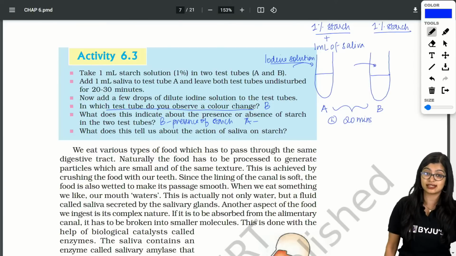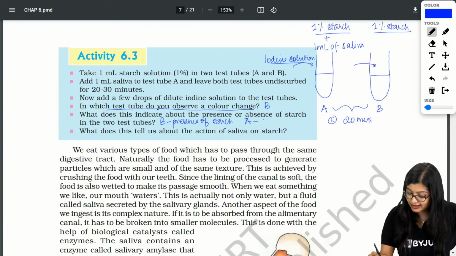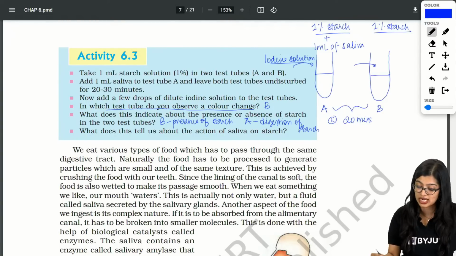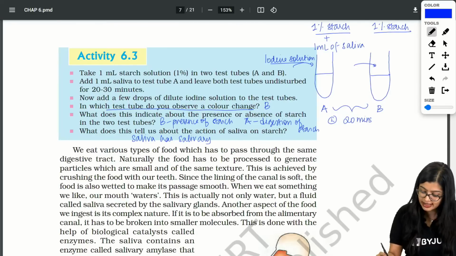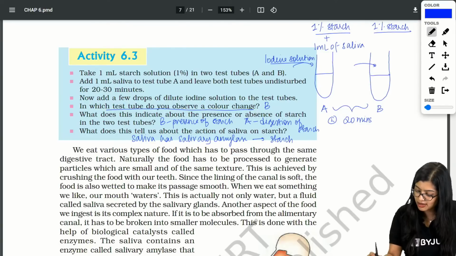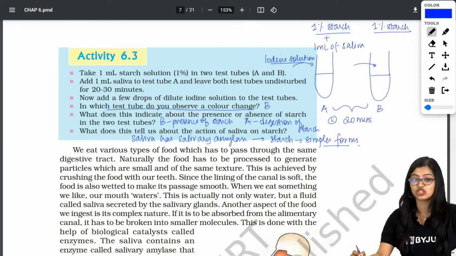Starch is digested when salivary amylase acts on it, right? So here we know that there has been digestion of starch. What does this tell us about the action of saliva? Saliva has salivary amylase, which acts upon the starch and breaks it down into simpler forms, right? Because of this, we see that there is a color change only in B.